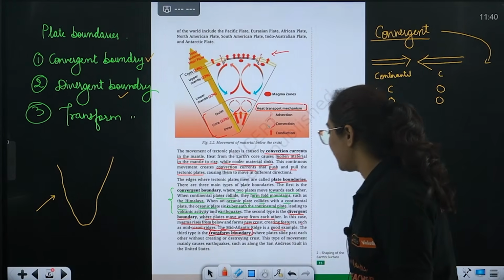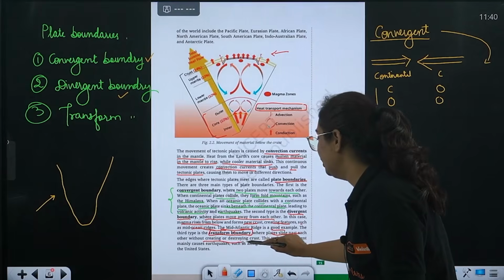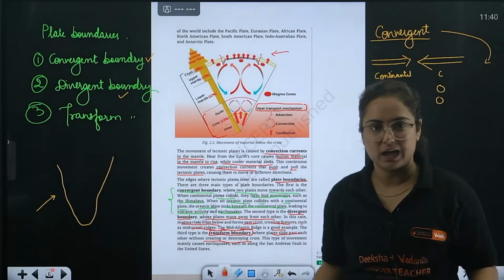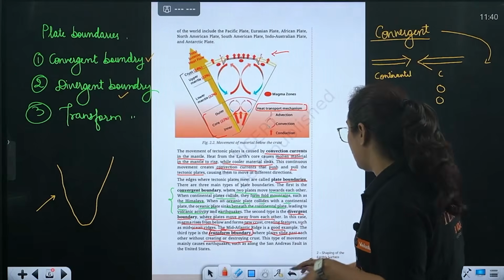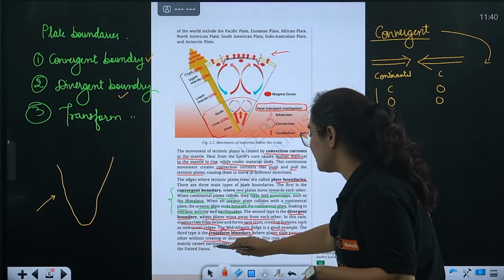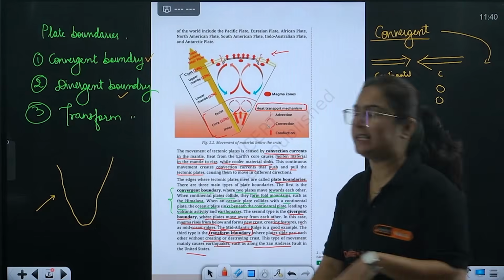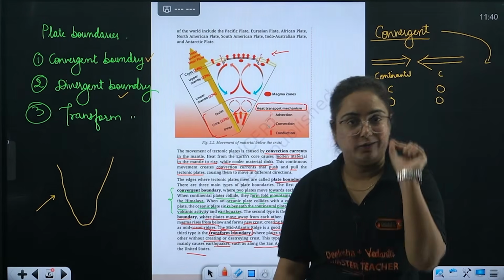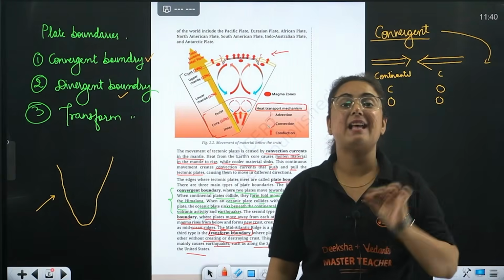Okay, we have transform boundary too, when plates slide past each other without creating or destroying any of the crust that I just told you. This type of movement mainly causes earthquakes, such as along the San Andreas Fault in the United States. So you should know the definition, the meaning, the result of it, as well as the example of it.